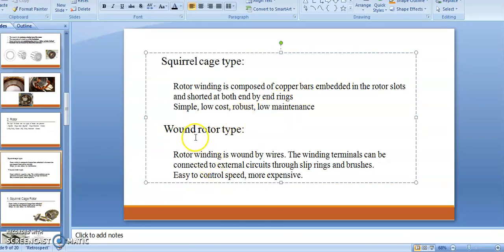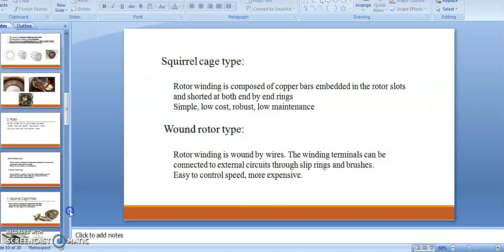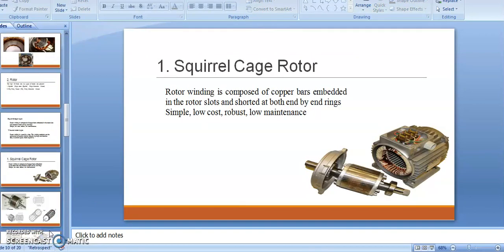Then we are moving towards the slip ring induction motor, also known as the wound rotor type. Here I will show the images of the slip ring induction motors.